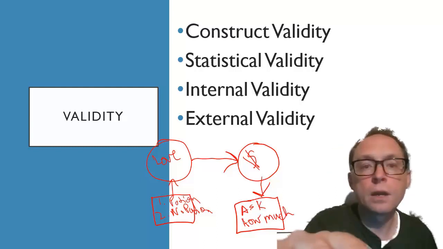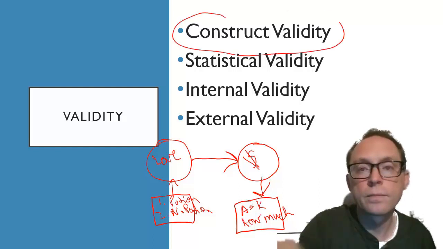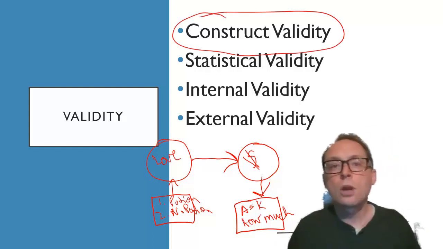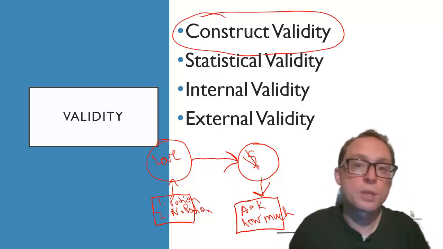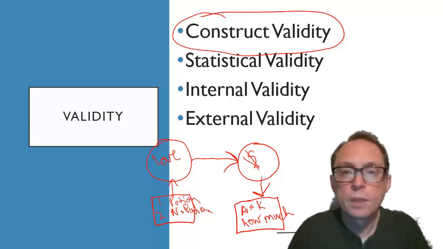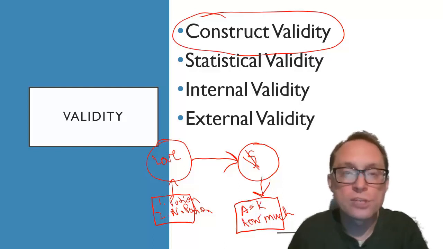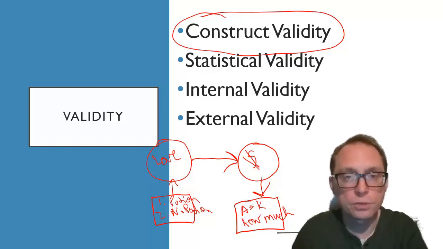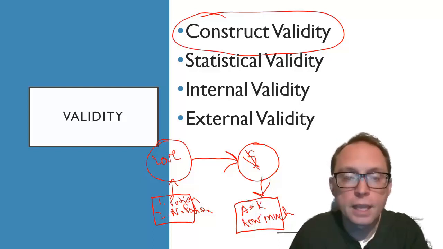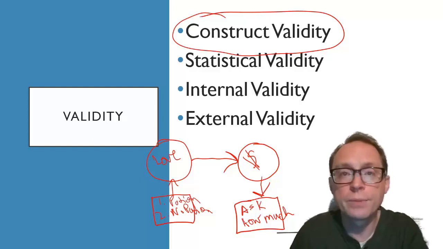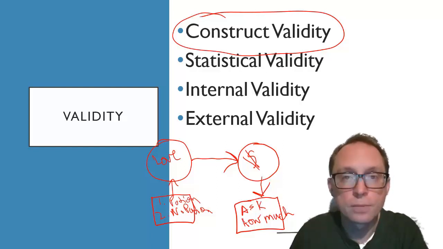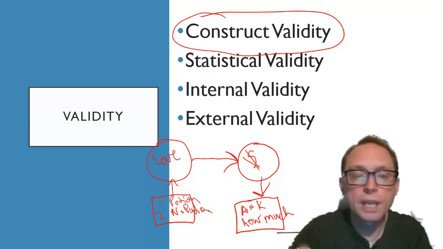Let's talk about construct validity first. Construct, remember, a construct is the same as a conceptual variable. Construct validity is how well did you do in your operationalization of the conceptual variable. It's looking at the connection between the square and the circle in this diagram. It's saying, hey, did you manipulate what you claimed to manipulate, or did you measure what you claimed to measure? Does that make sense?